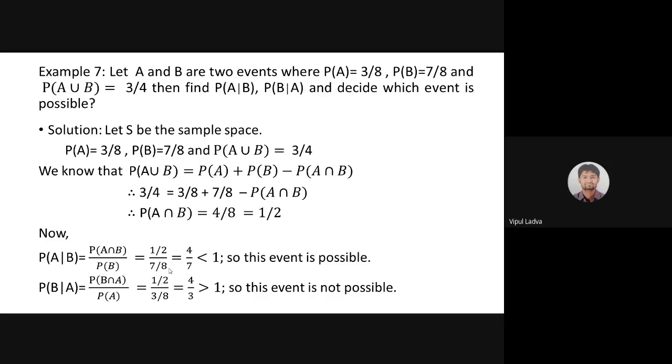Probability of event B was 7 by 8. Now probability of event A is 3 by 8. So if I reduce that particular fraction, then it will be 4 by 3. 4 by 3 is 1.333, which is greater than 1. So that means that event is not possible. A kind of silly question, I can say, to decide whether A over B is possible or B over A is possible. This is one of the simple examples.